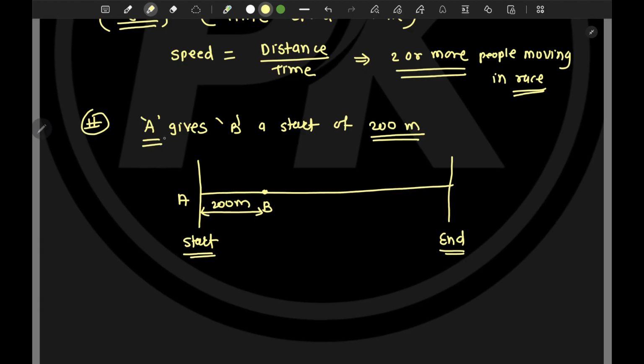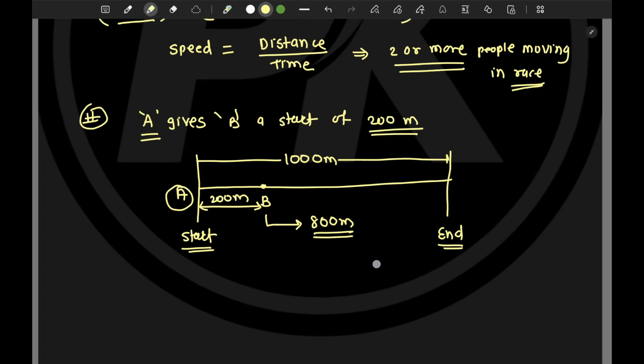So if in a problem statement it is given that A gives B a start of 200 meter, that means, for example, if this race is of 1000 meter, A has to run the total 1000 meter, but B will run only the remaining 800 meters, because A has already given B a start of 200 meter. So B will cover only 800 meter. I hope the concept is clear. It is very simple, but because of the examination pressure, students might get confused here.